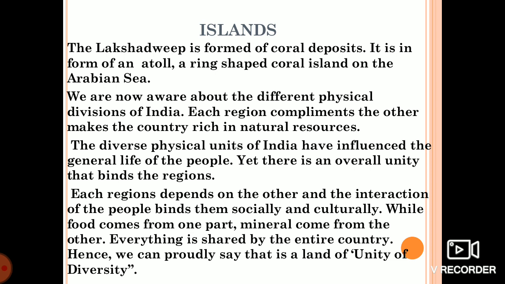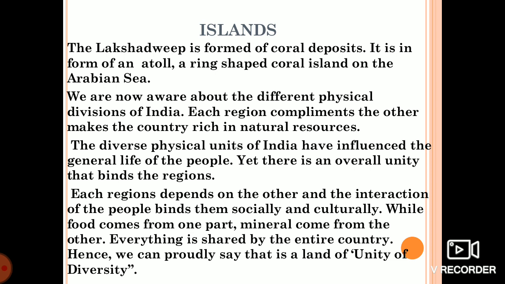We are now aware of the different physical divisions of India. Each region complements the other region. Our country is very good at natural resources. We have very rich natural resources. The diverse physical units of India have influenced the general life of the people. Yet there is an overall unity that binds our regions together. Each region depends on one another. So that's why we are interacting with each other.